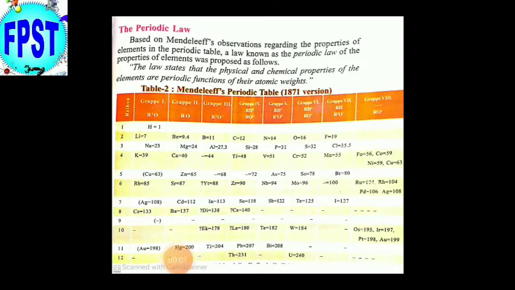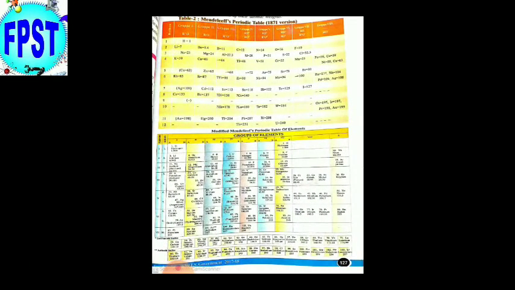This is the periodic table published in 1871, proposed by Mendeleev. In this, the elements are classified into groups and periods. The elements in the same group have similar properties. The elements in the same period do not possess the same properties, but they follow some sequence in their properties. Now, the second one is the modified Mendeleev's periodic table.